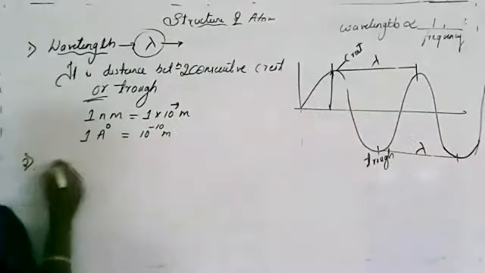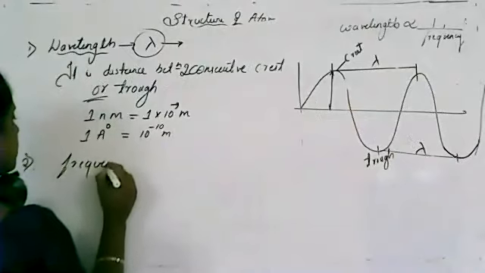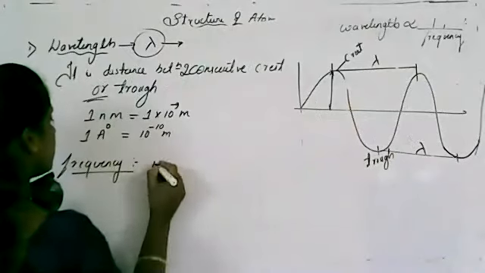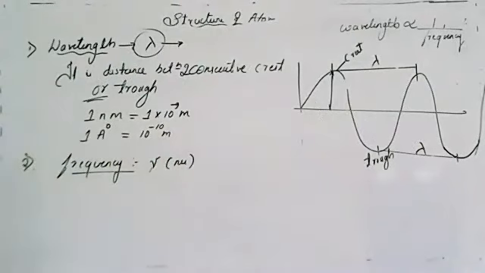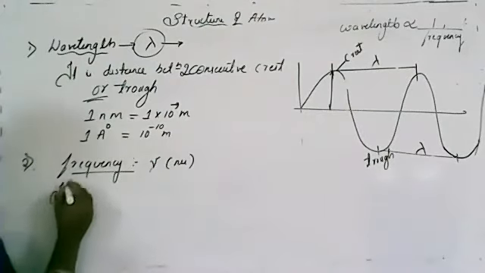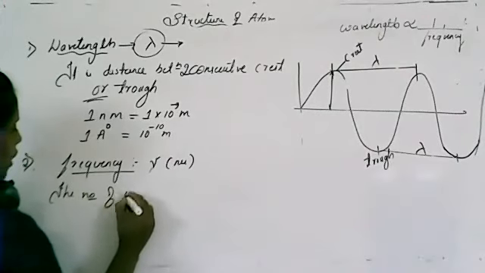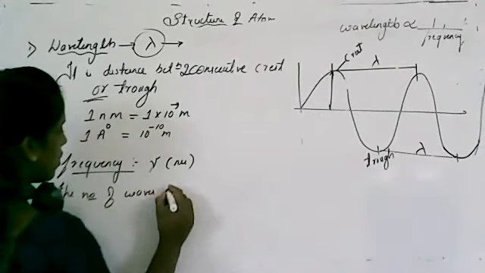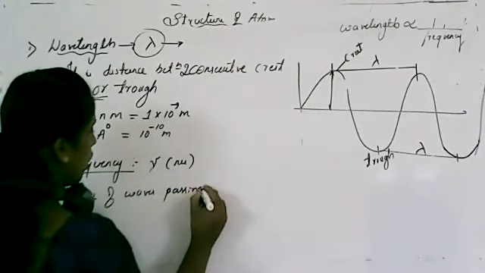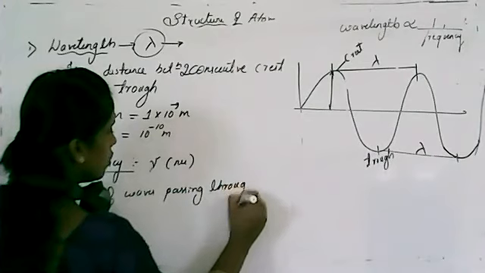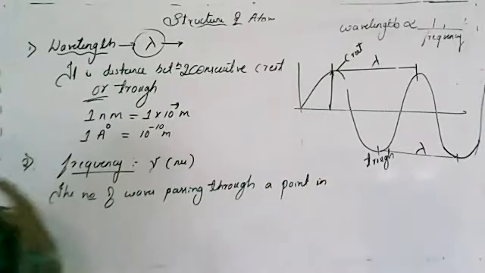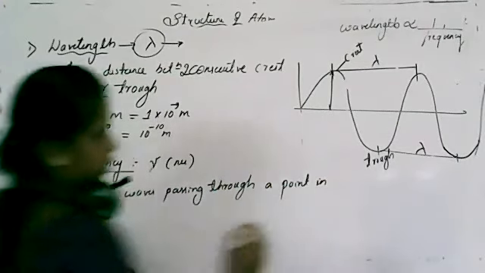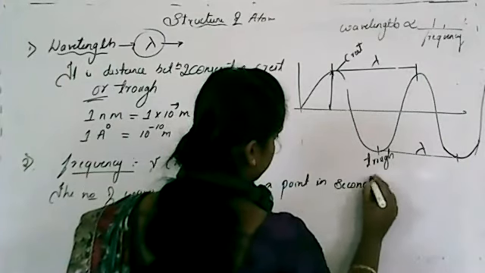And the second one is frequency. What do you mean by frequency? Frequency is represented by nu. It is the number of waves passing through a point in a second.